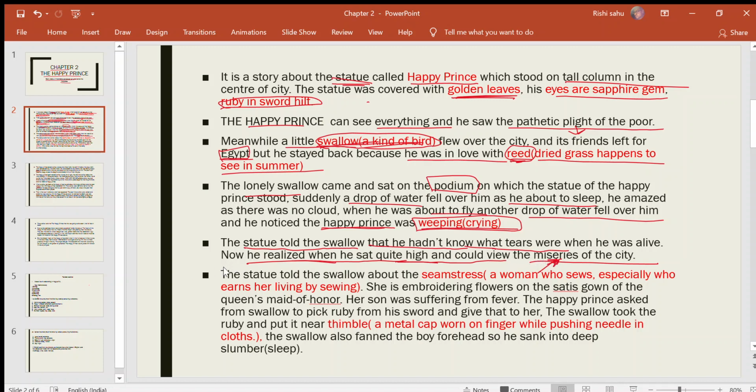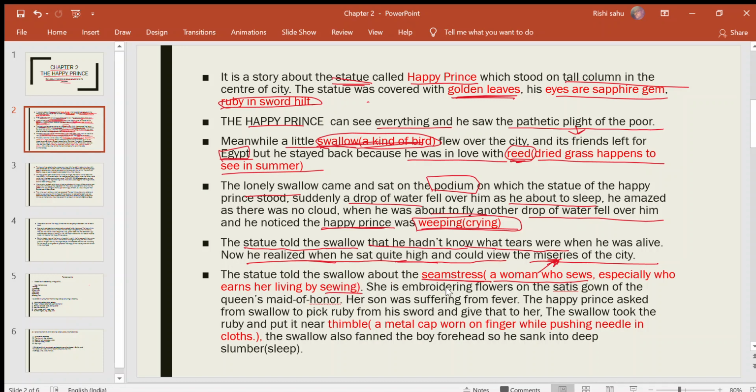The statue told the swallow about the seamstress. The swallow heard about the seamstress from the Happy Prince. What do you mean by seamstress? A seamstress is a woman who sews, especially who earns her living by sewing, meaning silai karna.